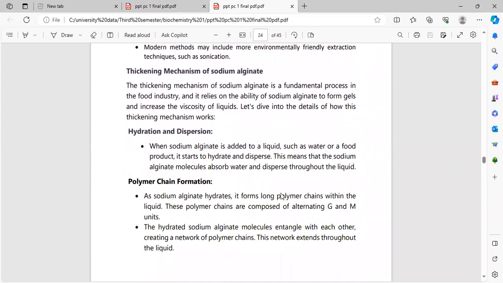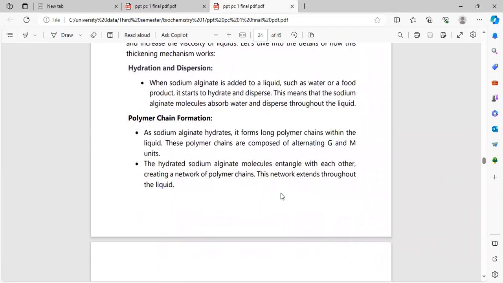Thickening mechanism of sodium alginate. The thickening mechanism of sodium alginate is a fundamental process in the food industry and it relies on the ability of sodium alginate to form gels and increase the viscosity of liquids. Let's dive into the details of how the thickening mechanism works. Hydration and dispersion. When sodium alginate is added to a liquid, such as water or a food product, it starts to hydrate and disperse. This means that the sodium alginate molecules absorb water and disperse throughout the liquid.